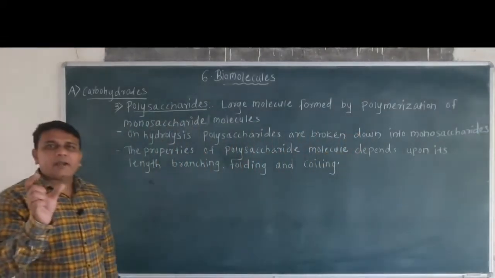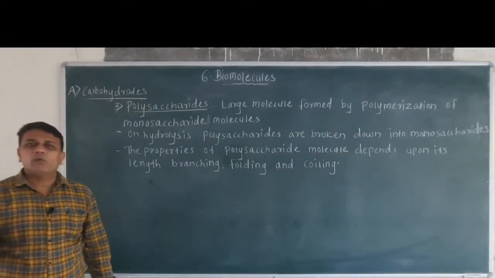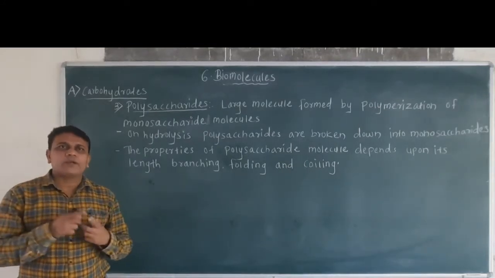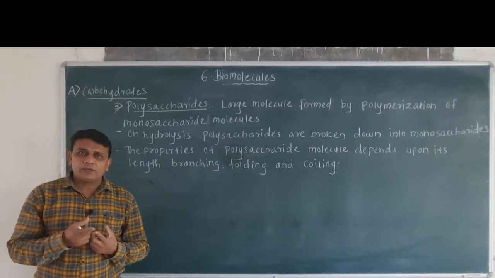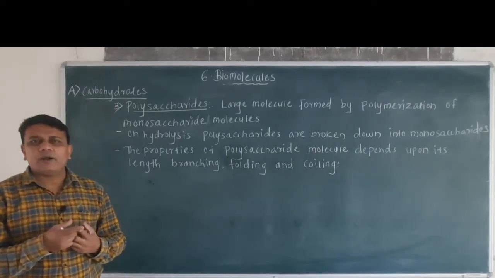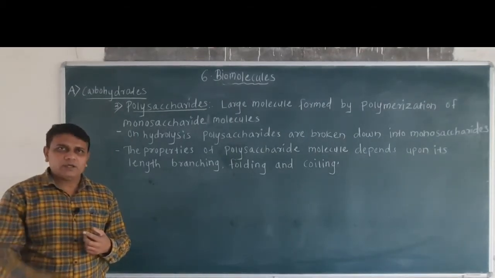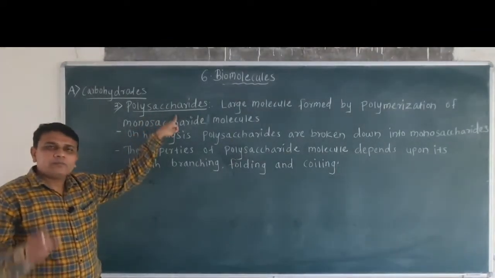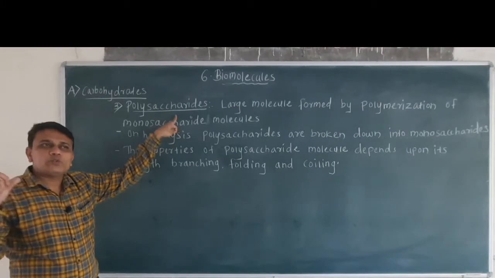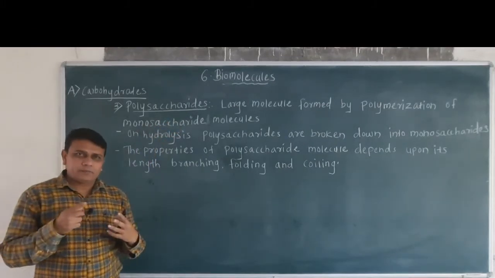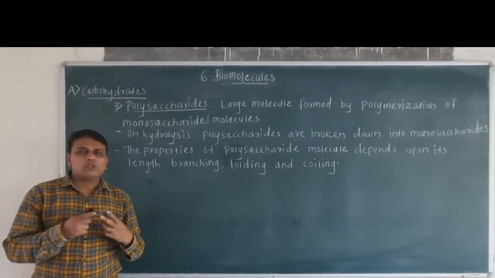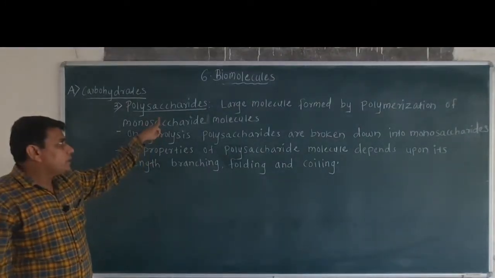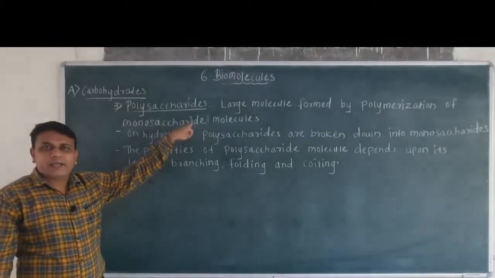Monosaccharides are called monomers. So a number of monomers come together to form a polymer, hence the process is called polymerization, and polysaccharides are produced by the joining of a number of monosaccharide units.